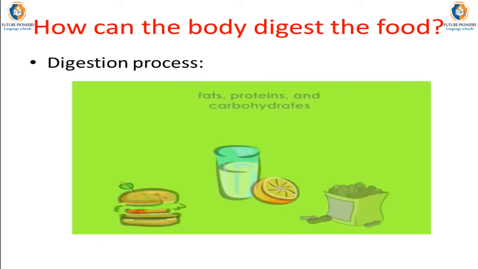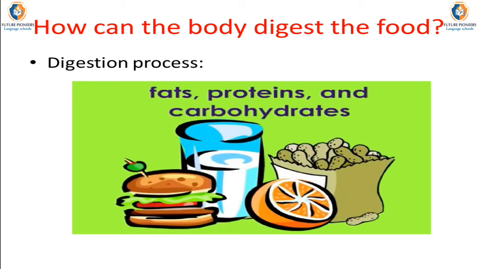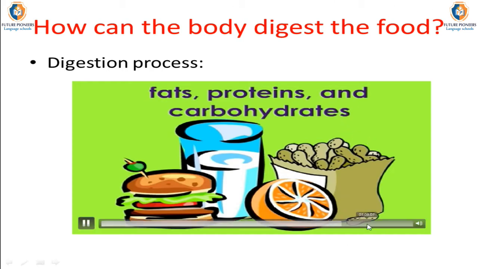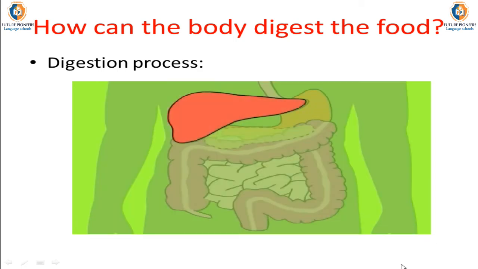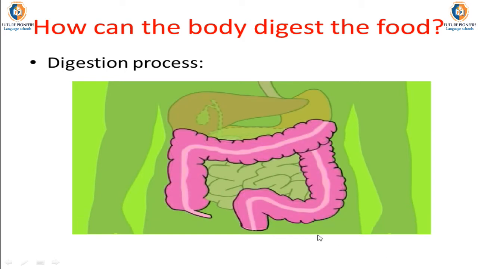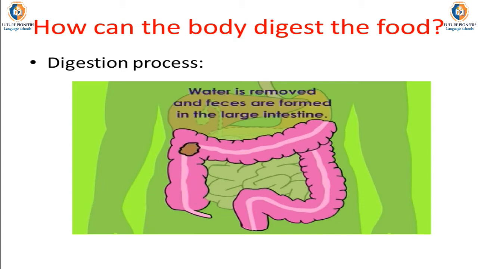The blood brings the fats, proteins, and carbohydrates to the liver, which helps make them into building blocks the body needs to work and grow. The liver also helps remove harmful substances from the blood. Where does it go? What isn't needed moves on to the part of the intestine called the large intestine, where water is removed from the mix and feces are formed.